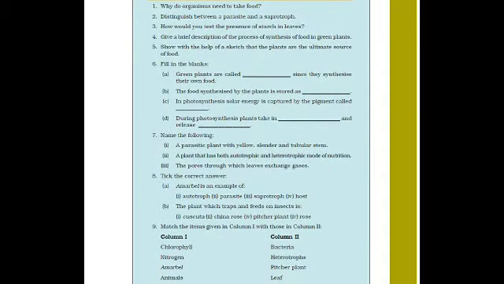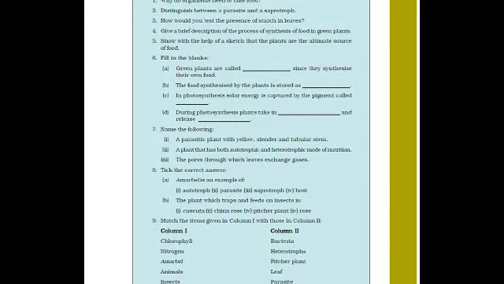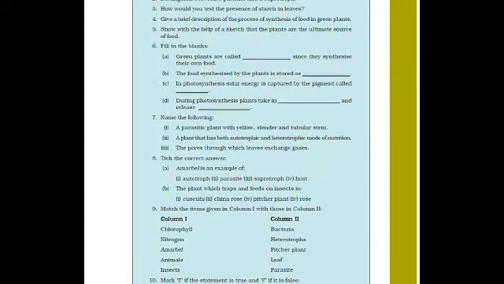Now choose the correct answers. Amarbel is an example of autotroph, parasite, saprotroph or host. You have to search and do it. We have studied this just now in this chapter. The plant which traps and feeds on insects is called Cuscuta, China rose, pitcher plant or rose. You have to search and write. And all these you have studied in 6th class also, so think about that and then give the answer.